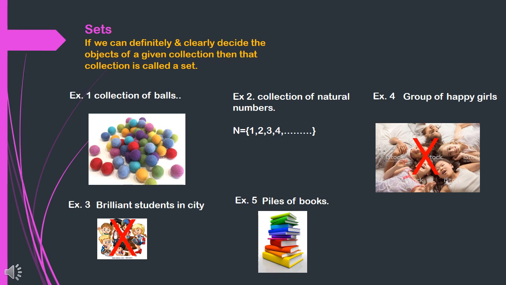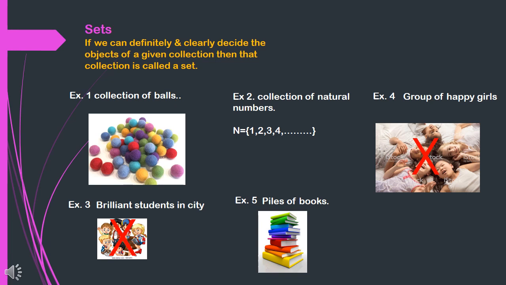Because in the first example, the collection of balls is definitely and clearly defined. We can measure them. Also the collection of natural numbers and piles of books, we can measure, or they are clearly defined. But in examples three and four, we cannot measure their brilliancy or their happiness. So examples three and four are not examples of a set. The examples of sets are first, second and fifth.